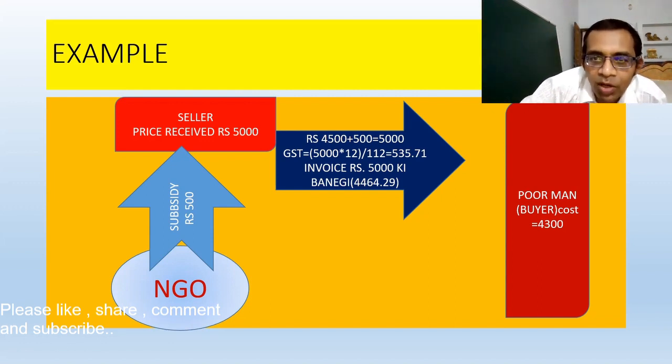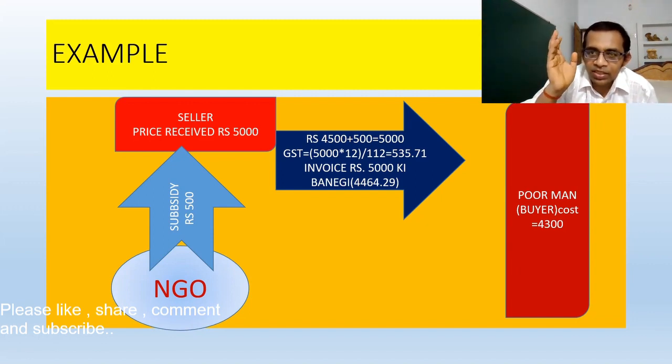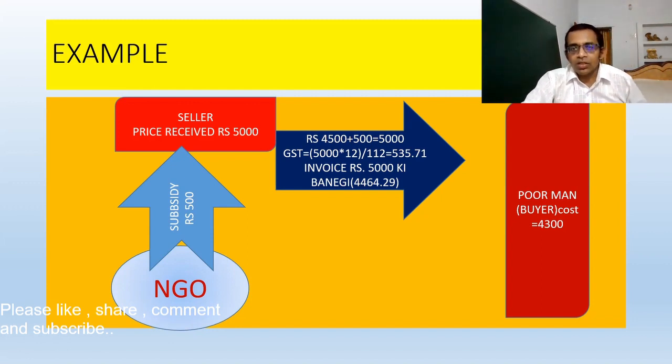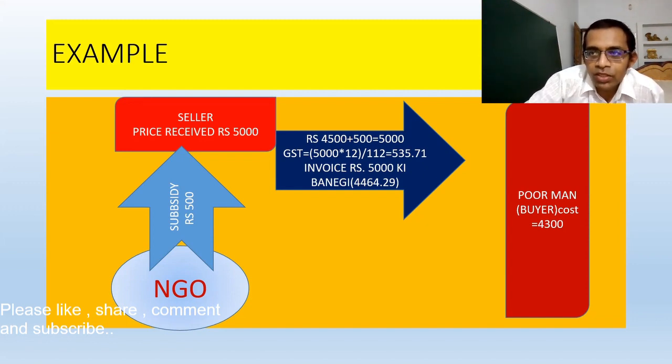So to arrive at the amount of GST, we have to do the reverse calculation. It means you have to do 5,000 into 12 divided by 112. That comes to 535.71 rupees. It means such a subsidy will be included in the basic transaction value. So the invoice will be made of rupees 5,000 only, which is inclusive of GST, and after that the amount of GST will be deducted to arrive at a value exclusive of GST.